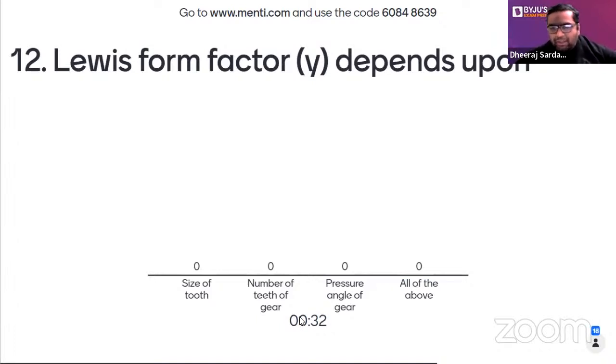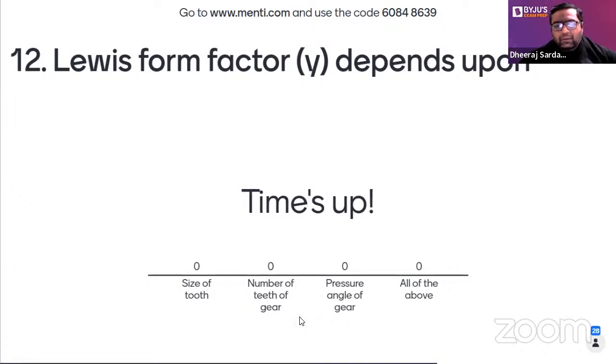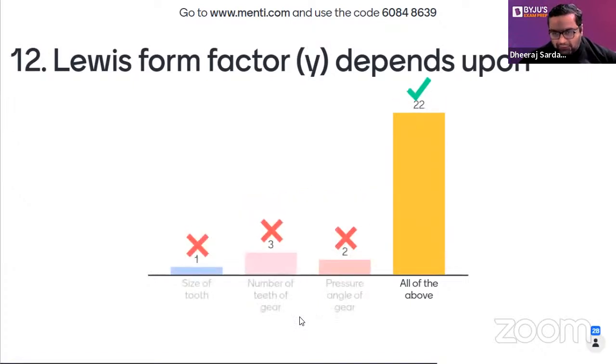It would depend on the size, and also the number of teeth, and also the pressure angle. If you have attended my classes, I have mentioned the general formula for one type of gears for this small y. I have shown it there, and from that formula, if you have any hint of it, you can answer very easily. So whether it is size, number of teeth, pressure angle, or all of the above, let us see how many of you give the right answer. Very good, guys. Majority of you have given the right answer.